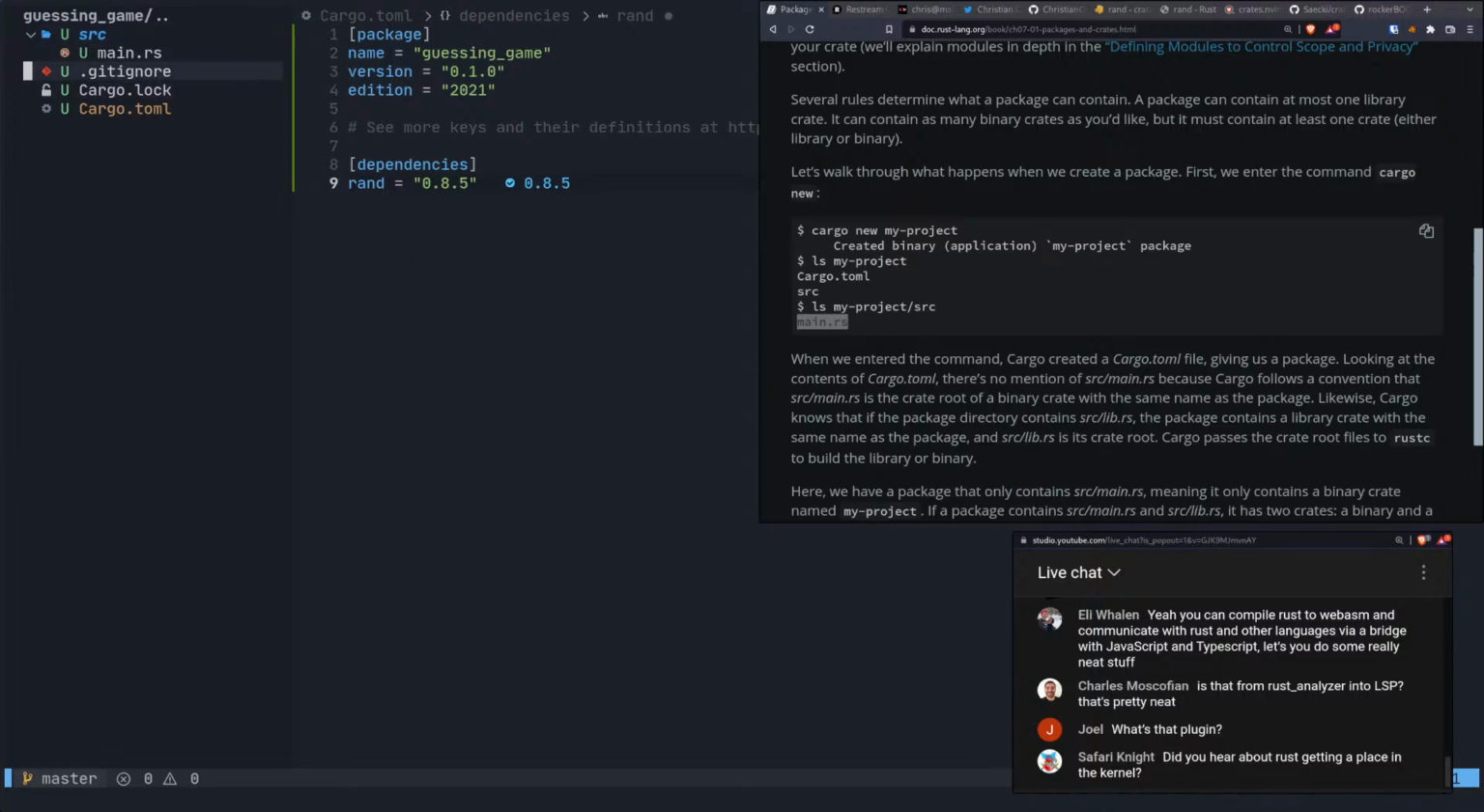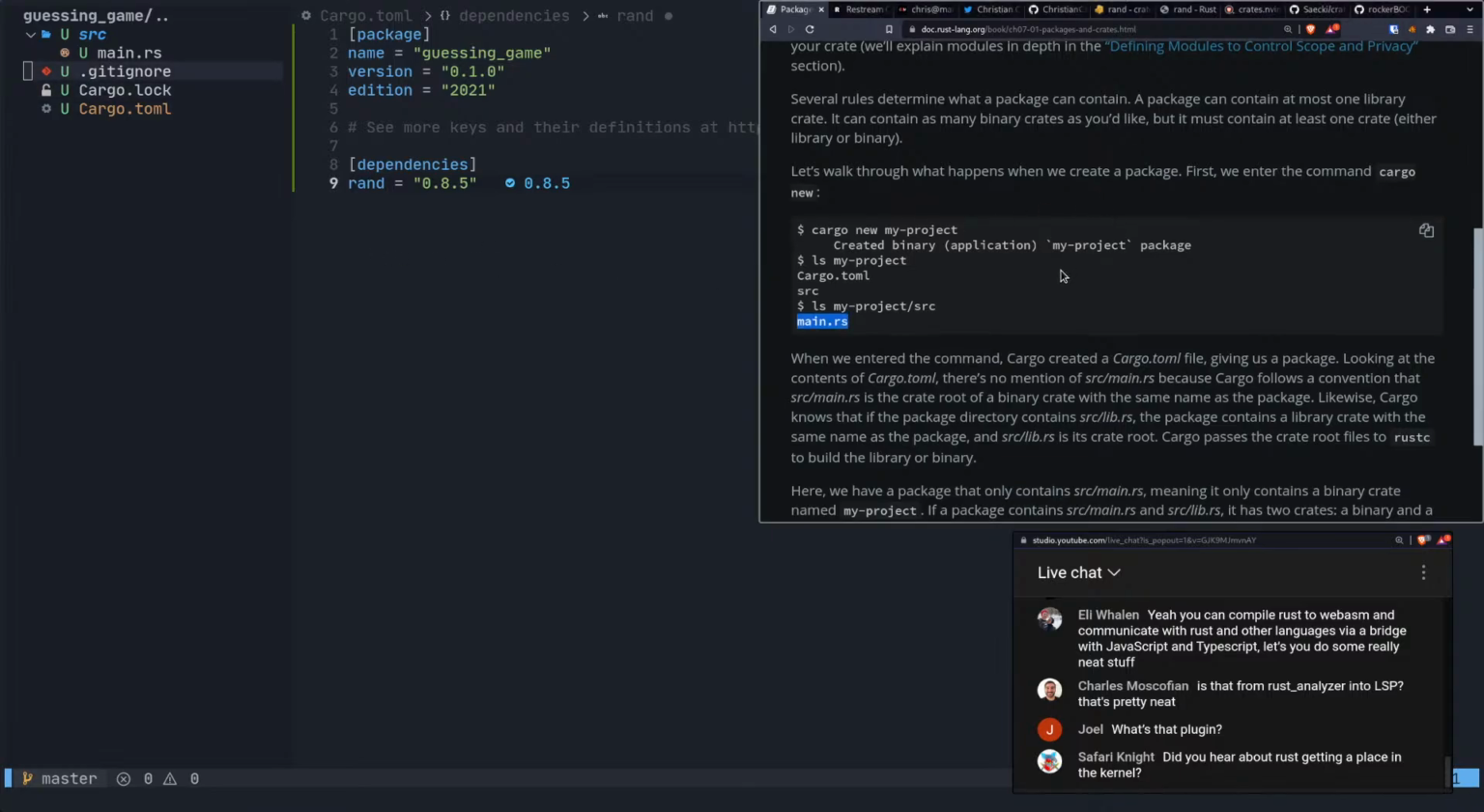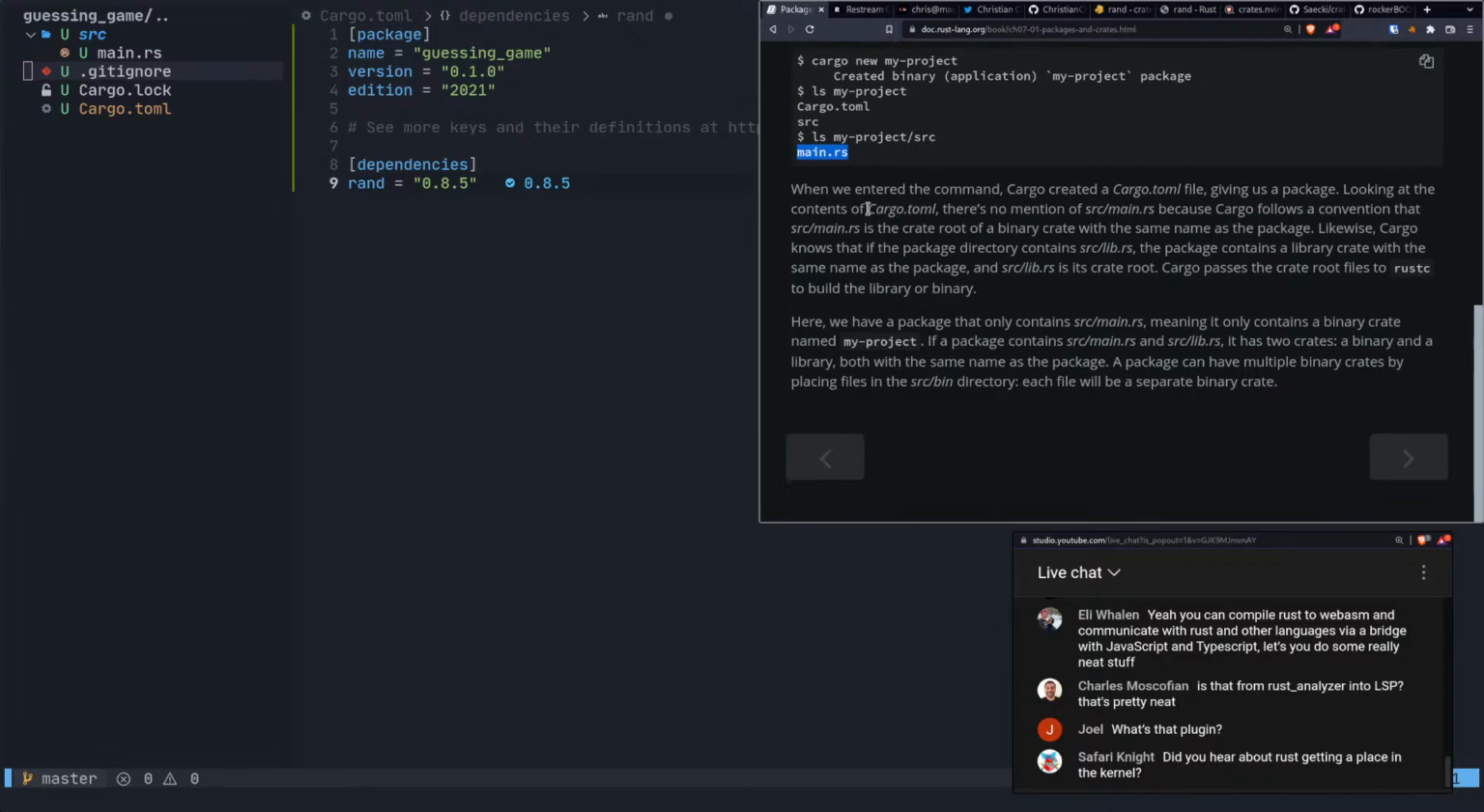It also actually puts a .gitignore too. I guess they're just ignoring that, and also a Cargo.lock, but you can probably safely ignore those two files. All right, so when we entered the command cargo